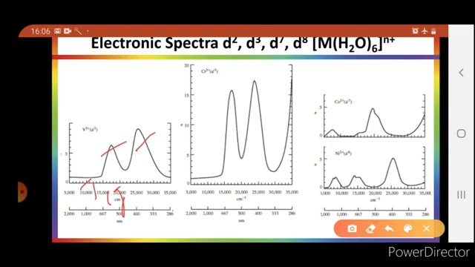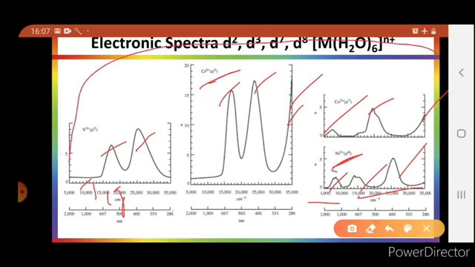Similarly, the spectrum of d3 will also have three absorptions, one in the UV region. Similarly the spectrum of d7 has also three absorptions, one also in UV region, and the spectrum of nickel 2 plus in d8 configuration will have three absorptions, two in visible region, one in IR region. So these are the spectra of d2, d3, d7, d8 configuration